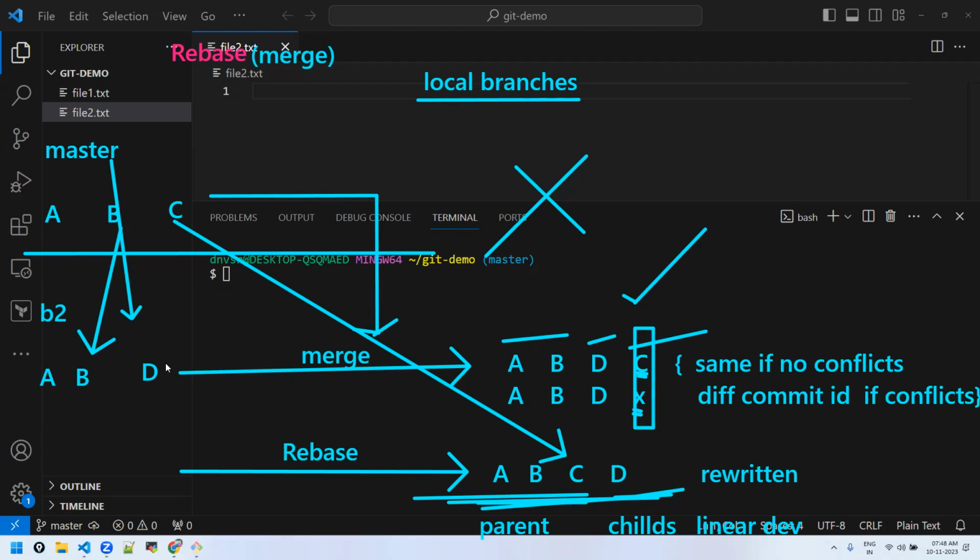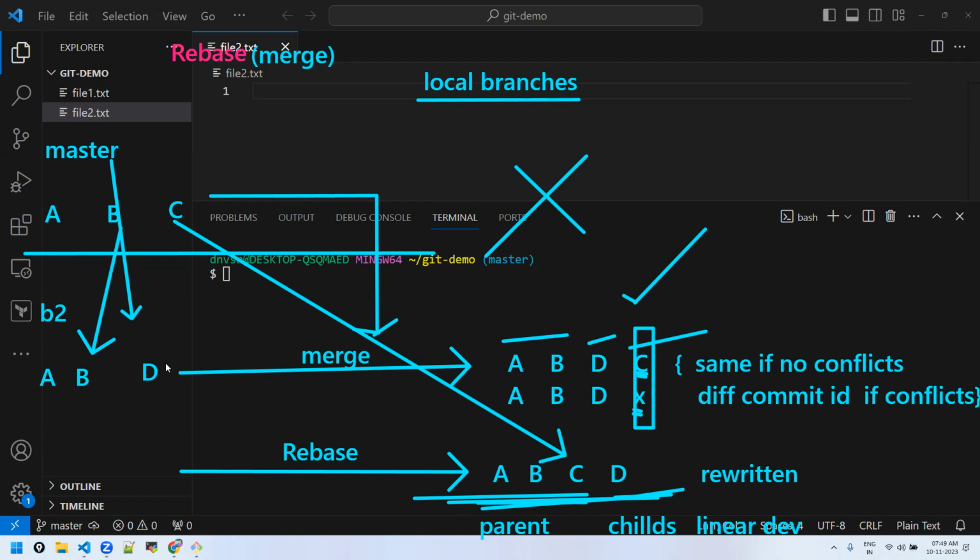No, no. First, all the parent commits, because C is in the parent, C is before D. Let's say C happened after D also, C will be here only. Order is important. First, all the parent commits. And within the parents, the commits will be as per the timestamp: A is oldest first, A, B, then C. And then D and so on. Linear development means first the development in one branch, particularly the parent branch, then the child. If you want to see that linear development, that's what rebase is.